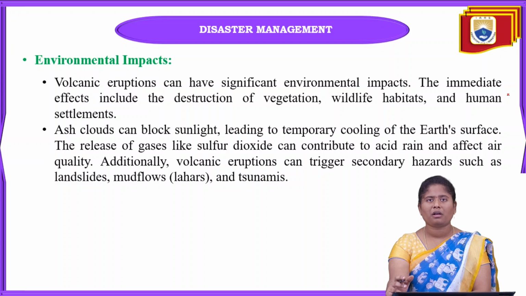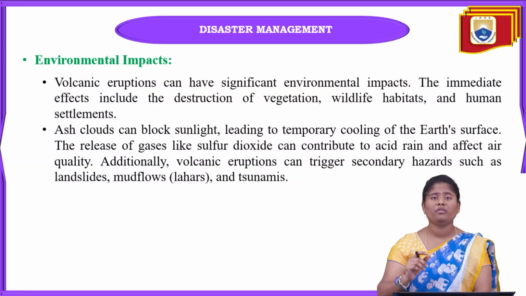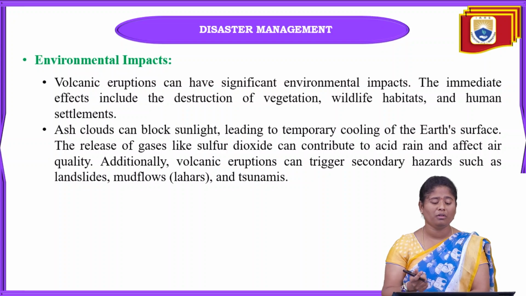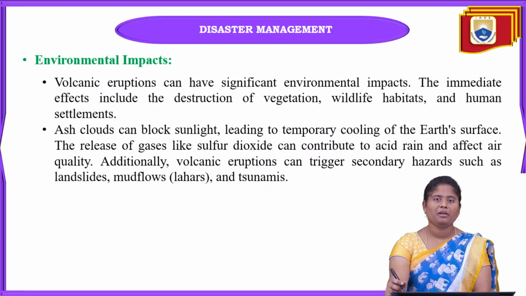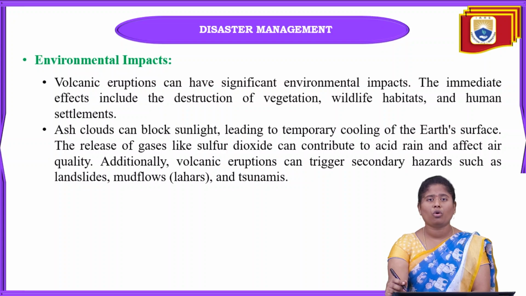When a volcanic eruption happens, ash clouds are formed, and these ash clouds can block the sunlight, which leads towards cold waves. The temperature cooling of the earth's surface can be seen here.